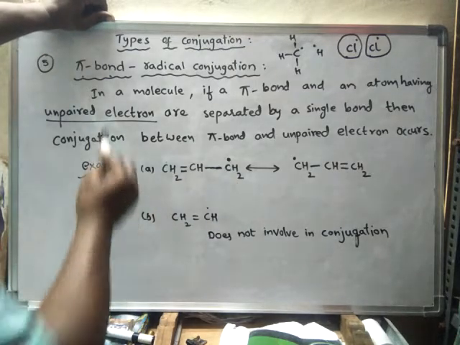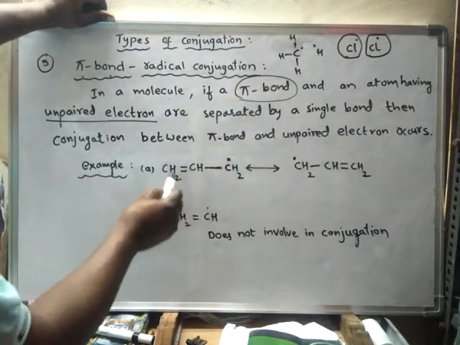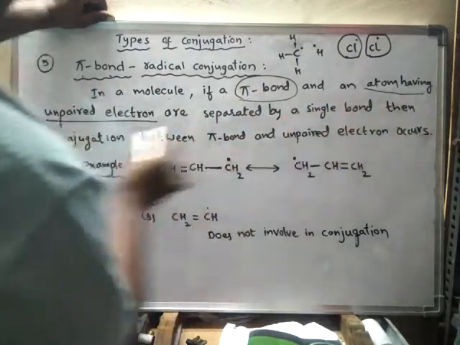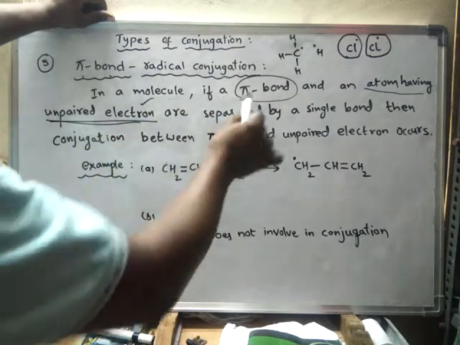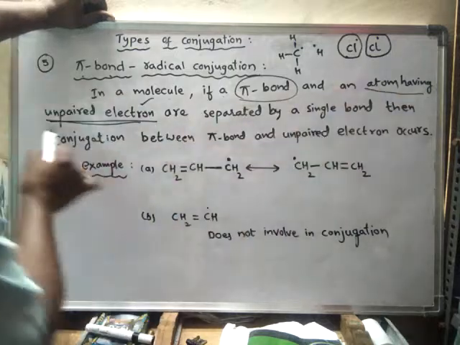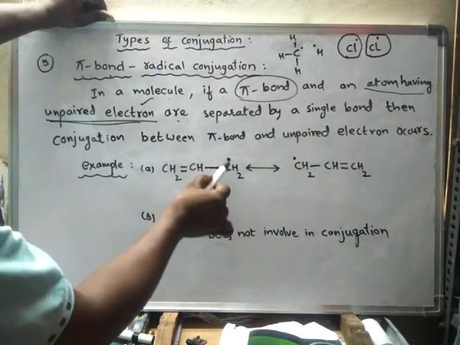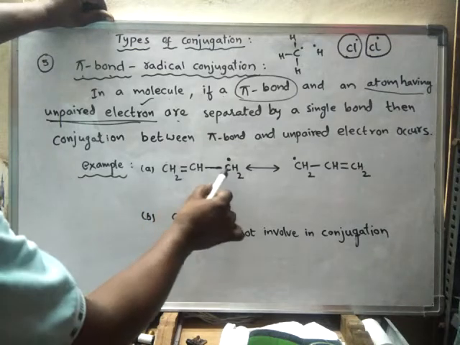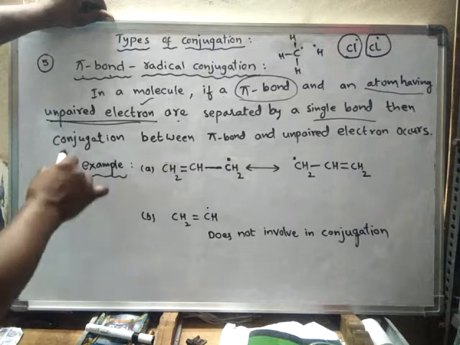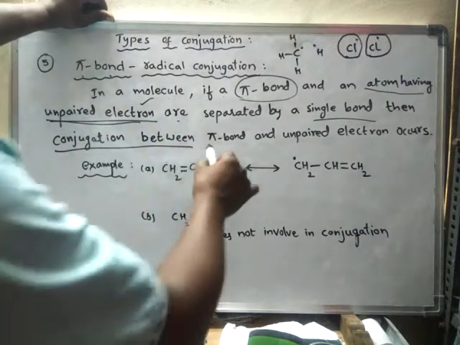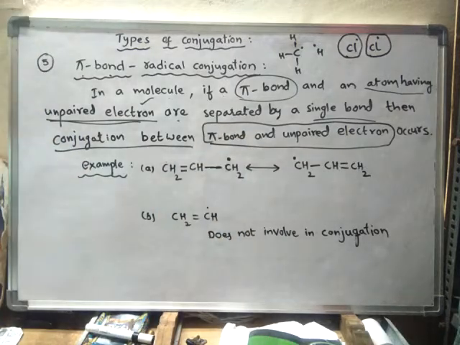then these two will be involved in conjugation. In a molecule, if a pi bond and an atom having an unpaired electron are separated by a single bond, then conjugation takes place between the pi bond and the unpaired electron. So now between the pi bond and the unpaired electron, conjugation takes place.